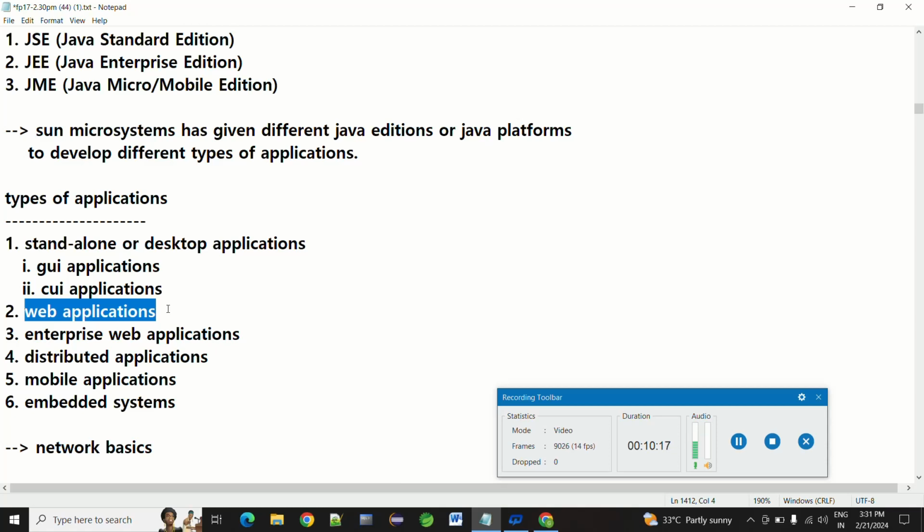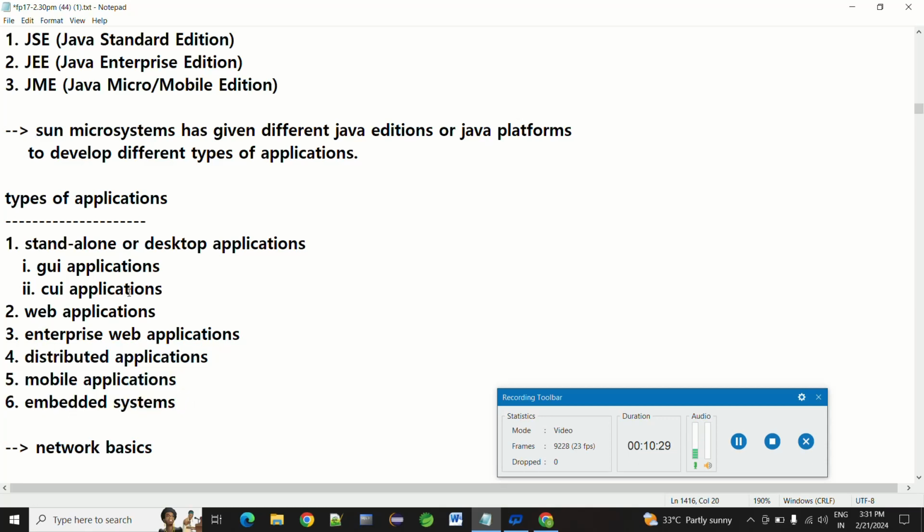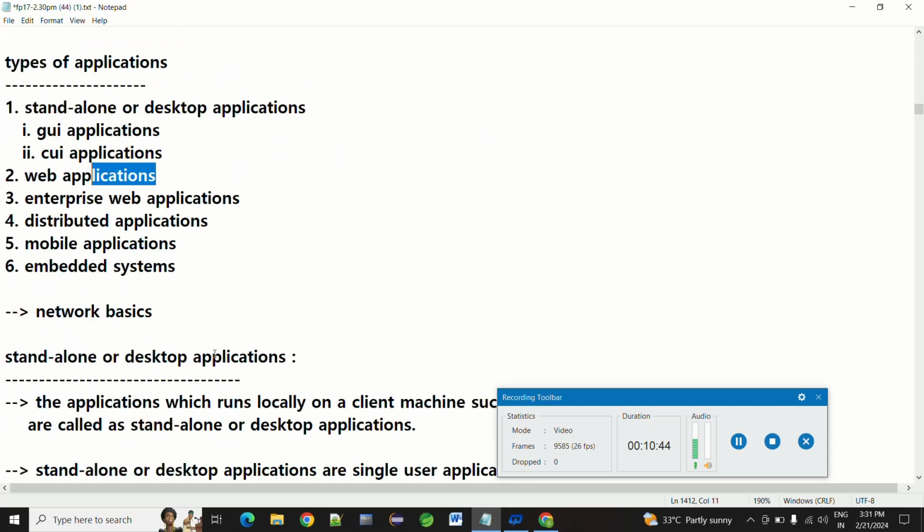Going forward, we'll learn deeply about web applications, enterprise applications, distributed applications, mobile applications, and even embedded systems. So we have six types of applications. Mainly we are using desktop applications and web applications. Enterprise web applications are used for business requirements, and distributed applications also. Going forward, we'll discuss them. Okay,